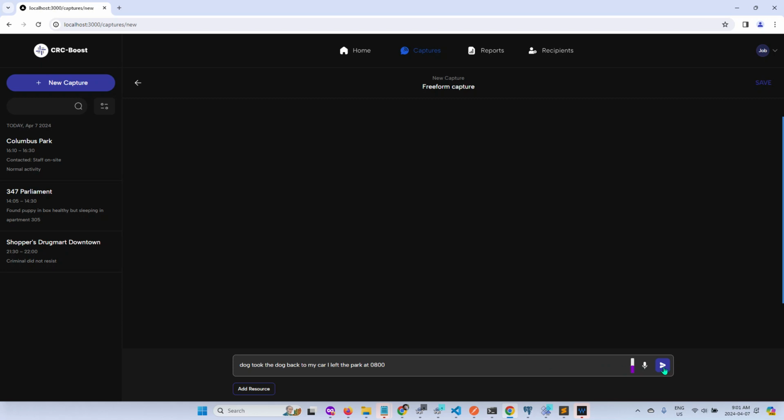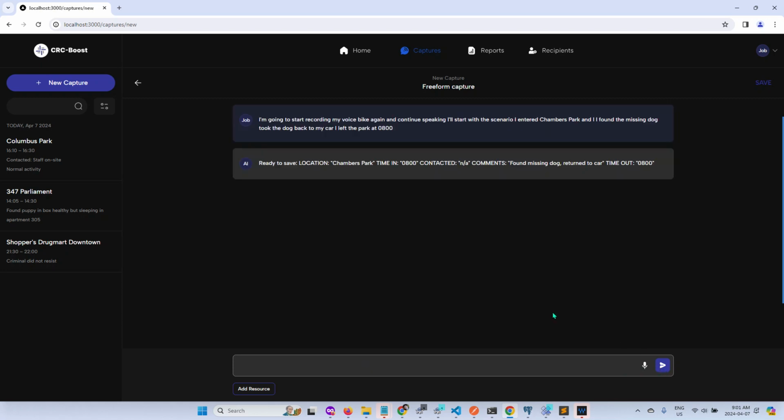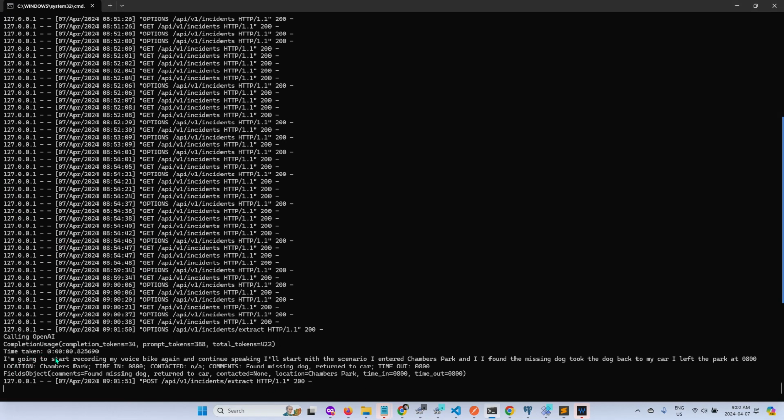Okay, so now I'm gonna click send. Okay, now it's gonna send to the Flask app, which I have running here. You see it. So this is the Flask app, and it received the text. I'm going to start recording my voice, etc., etc. And it called OpenAI to extract the key fields. You can see location, Chambers Park, time in, 0800, contacted, not applicable. Comments found missing dog, return to car, timeout 0800.